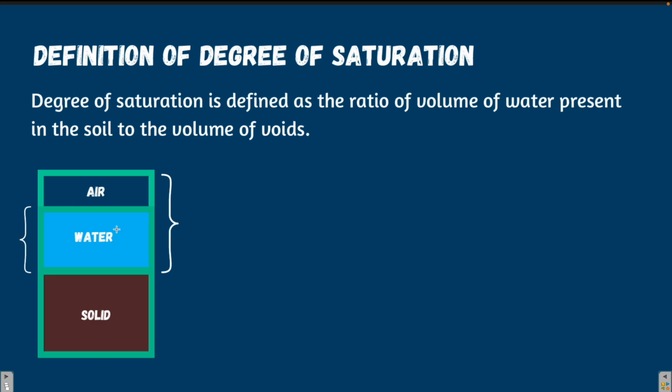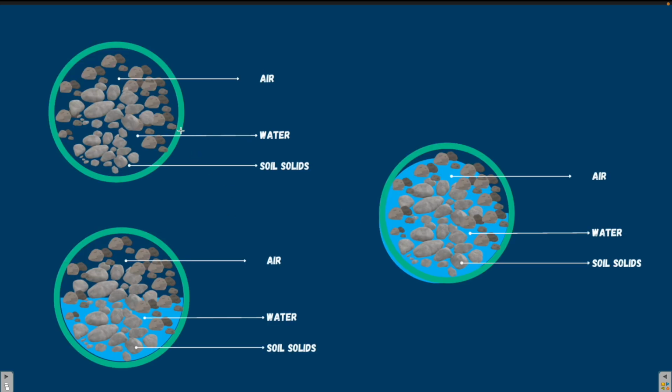So this is the three-phase diagram. It is the volume of air over here, this is volume of water, and this is the volume of solids. So we can write the degree of saturation as the volume of water to the volume of voids. It represents how much of the voids in the soil is filled with water. As I have already explained in the previous lectures, air plus volume of water together makes the volume of void.